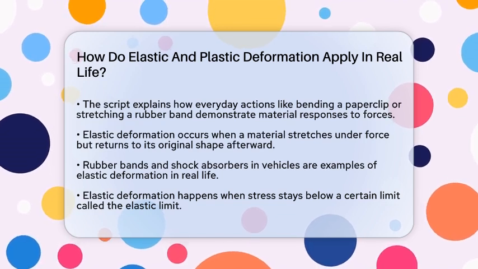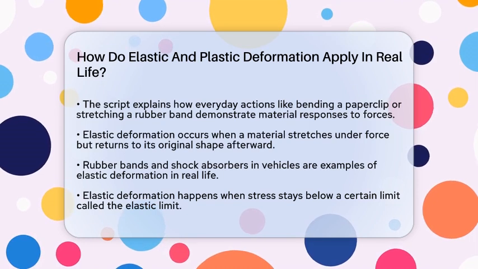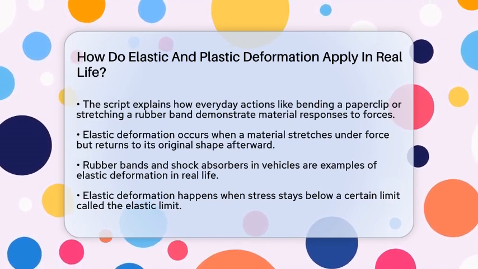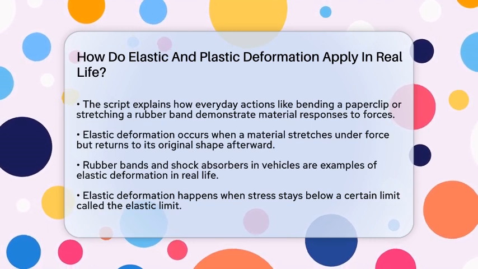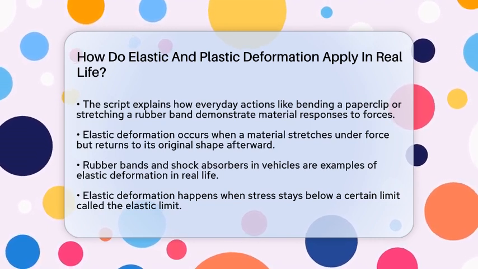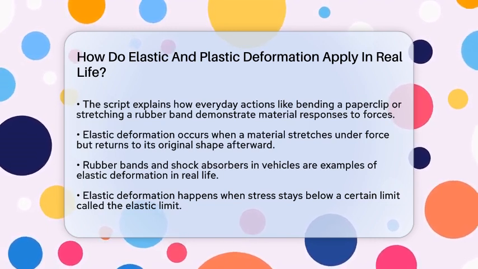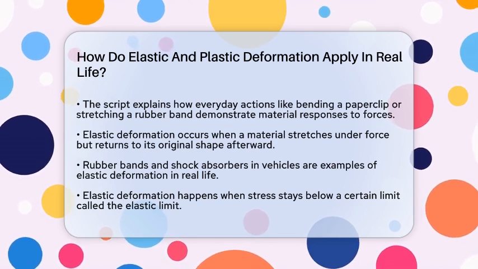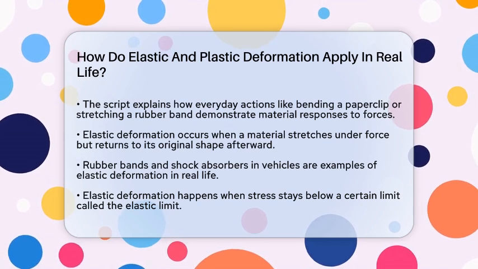When you pull on a rubber band gently, it stretches but goes back to its original shape once you let go. That's elastic deformation. It's like a spring that temporarily changes shape but recovers fully. This behavior is important in things like shock absorbers in cars, where the material absorbs energy without permanent damage.